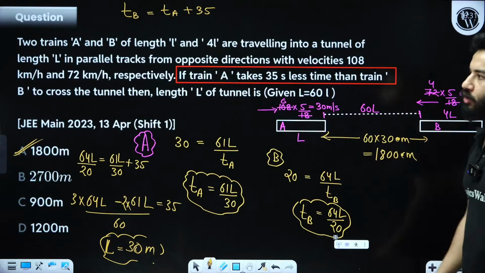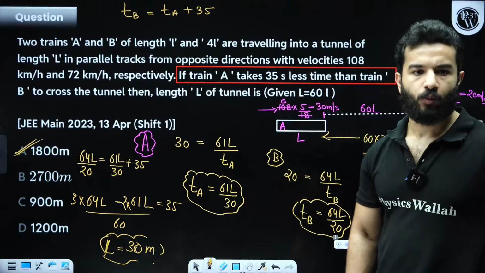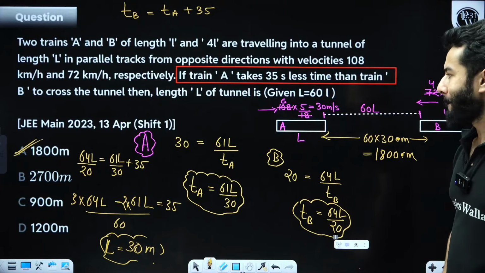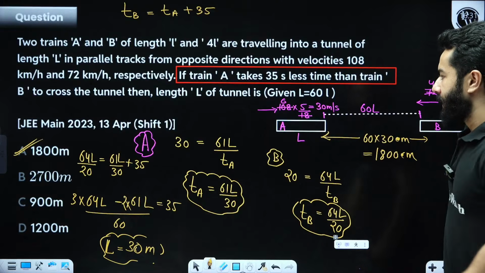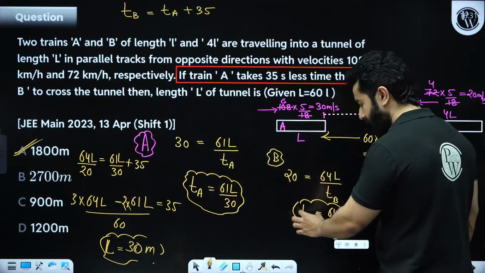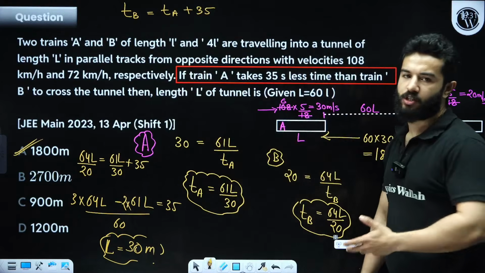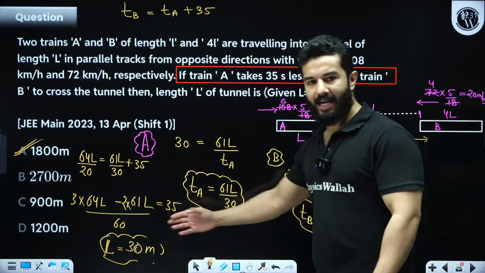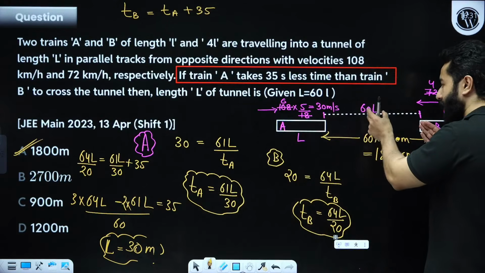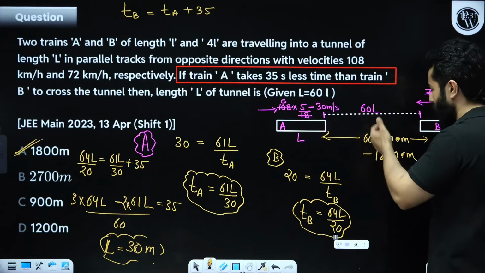No poll for this one. I have solved it. Let me know if you have any doubt. All good? Train B was taking 35 seconds more. This is TB. So TB will be equal to TA plus 35. After that, you just have to solve for L. And length of the tunnel is equal to 60 times L. So L comes out to be 30. So 30 into 60 will be 1800.